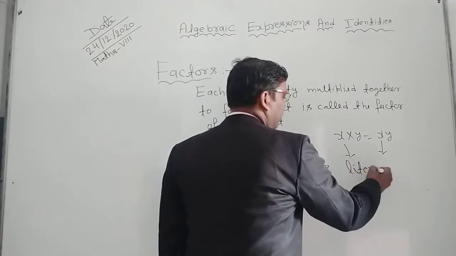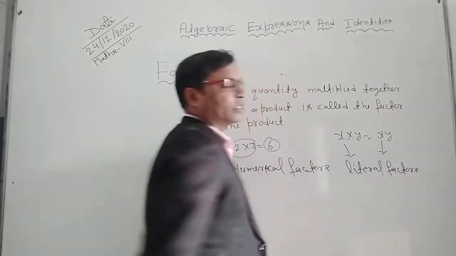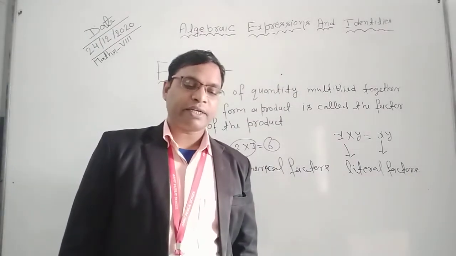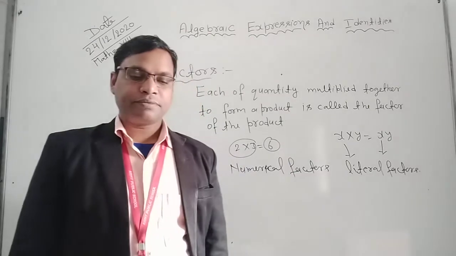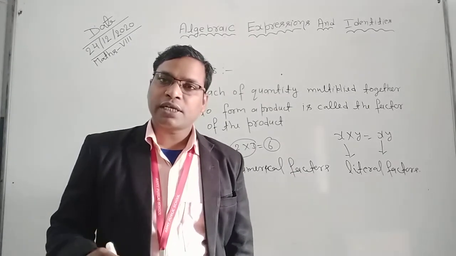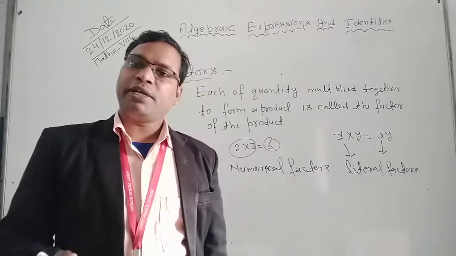Again, a constant factor is called a numerical factor, and a factor containing only literals, or variables, is called a literal factor or variable factor.